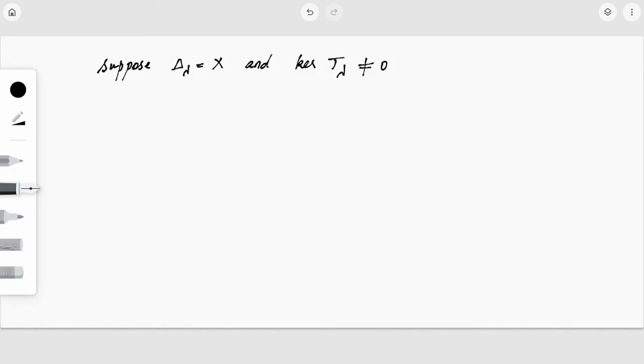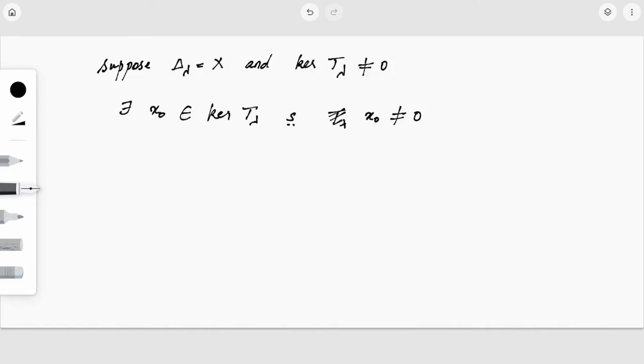So if kernel of T lambda is not equal to 0, there exists an element x dot belonging to this kernel such that x dot is not equal to 0. There are some elements which are non-zero, but that is what we are considering.